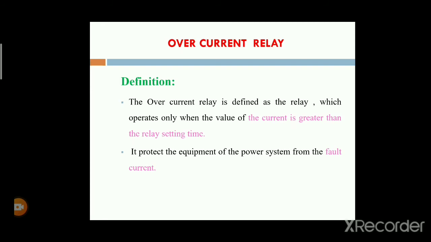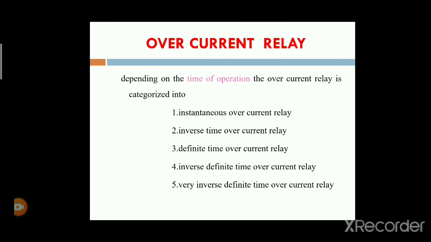If any overcurrent occurs in the power system, it checks the pickup current, and if the pickup current is greater than the setting value, the overcurrent relay will operate.